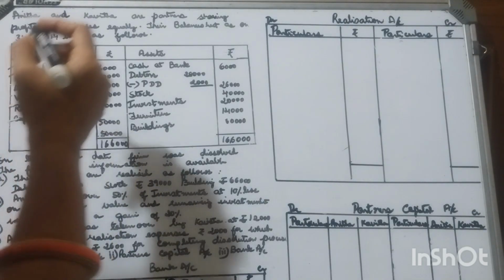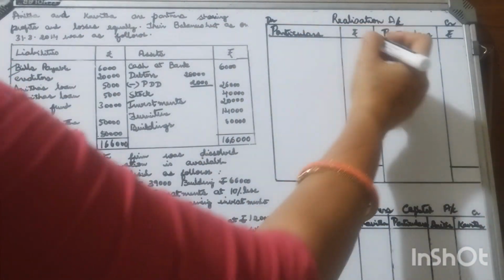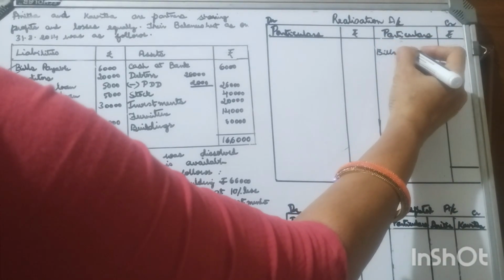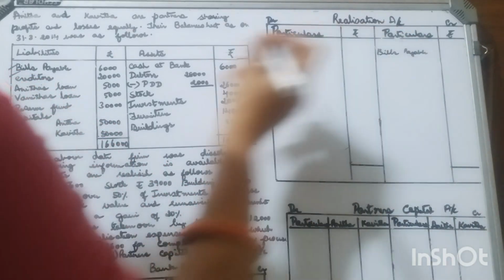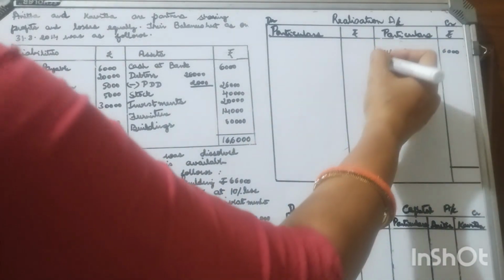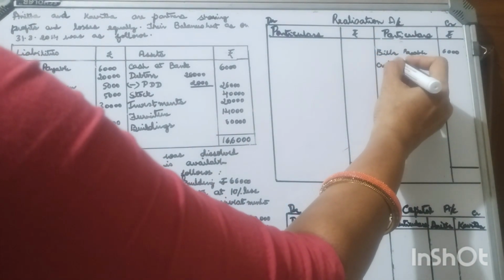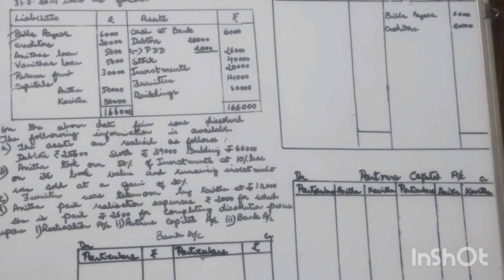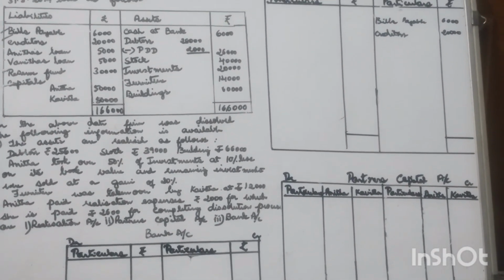Here, liabilities have to be disclosed under the credit side of realization account. Firm's liability, so bills payable must be credited, so that is one of the liabilities of the firm. Creditors is also one of the liabilities, 20,000. Anita's loan, partner's loan, that must be credited to bank account. So partner's loan must be credited to bank account.